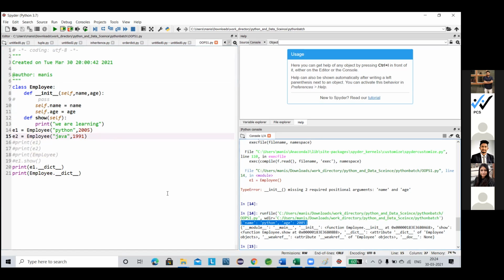Clear? Everyone clear? Today I will not stretch more than this, because this thing is a little bit confusing. If there is any confusion, ask me.